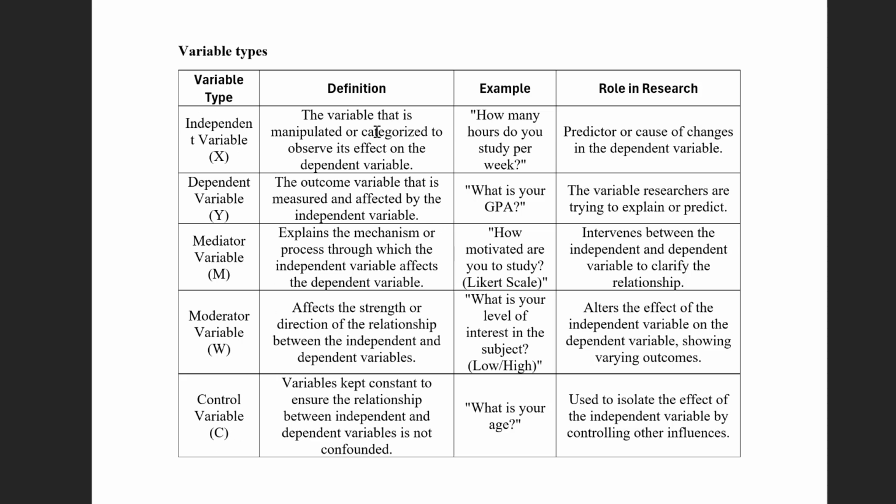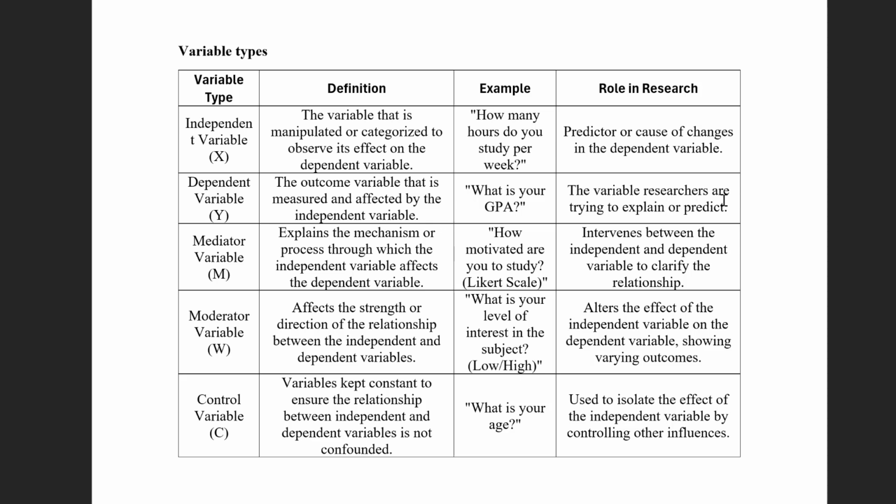So the independent variable is a variable that is manipulated or categorized to observe its effect on the dependent variable, like how many hours do you study per week. So this is like the number of hours predict the school achievement, for example. So predictor or cause of changes in the dependent variable, like achievement, scores, etc. The dependent variable is the outcome variable that is measured and affected by the independent variable, like what is your GPA, like the score that you get at the university or high school or college.